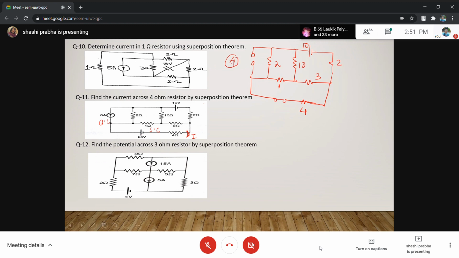Can you find this current in the 4 ohm resistance? There is a 4 ohm resistance here. Let us say this current is IA. Now, can you find IA? Class is going on. Can you find this current IA?